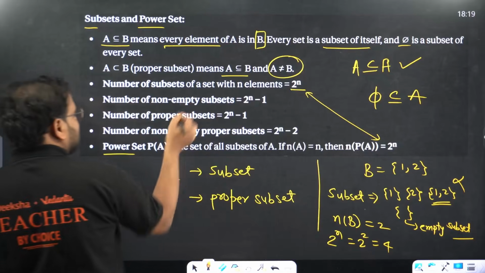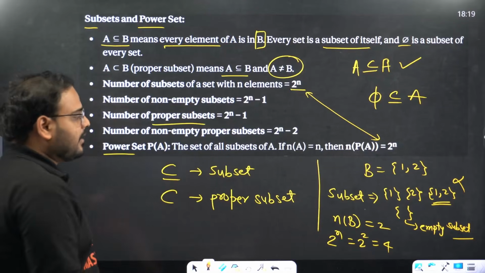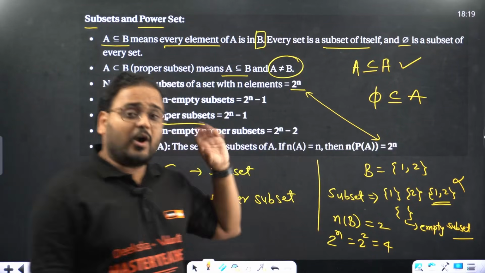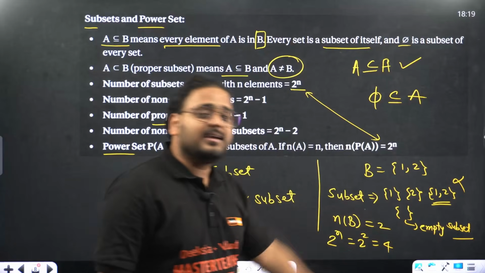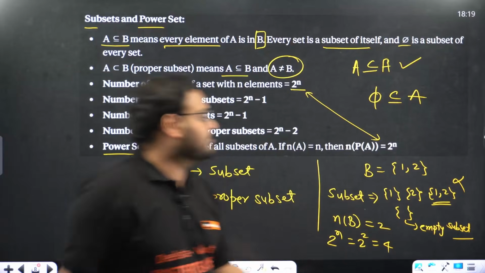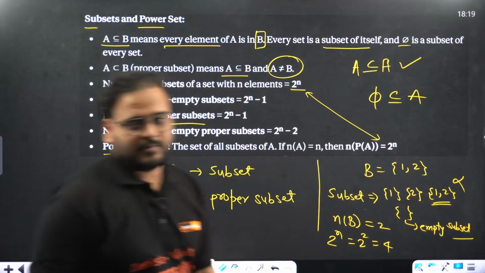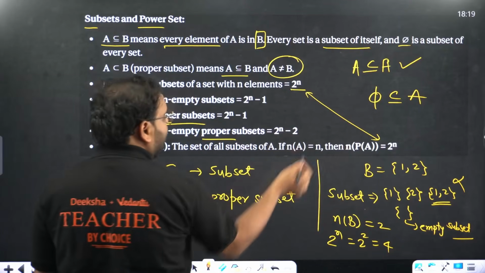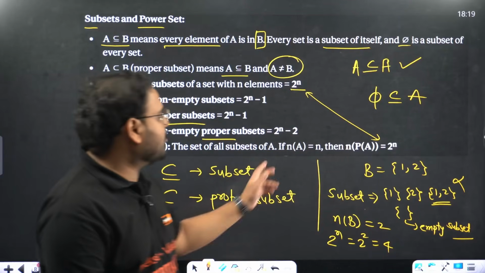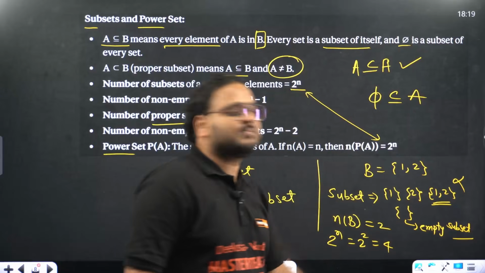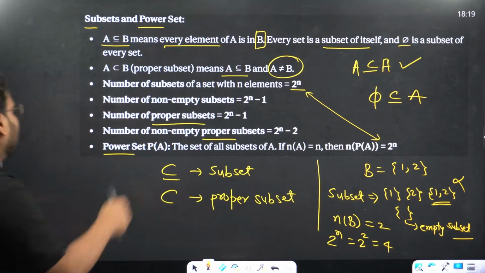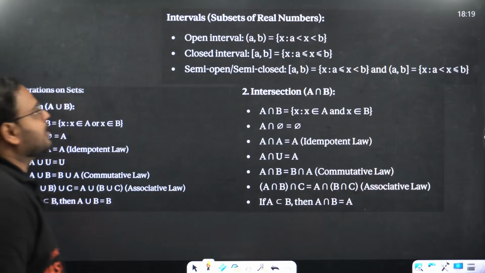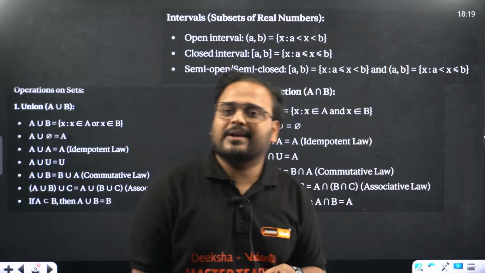Number of proper subsets is 2 power n minus 1 as well, because in the case of non-empty subsets you're going to remove the null set, and in the case of proper subsets you're going to remove the same or equal set. Okay, great. And for the number of non-empty proper subsets you're going to remove both. That's why it is minus 2. You're going to remove this and this both. So they are the formulas. Please remember this.